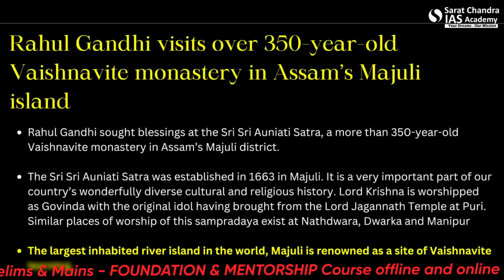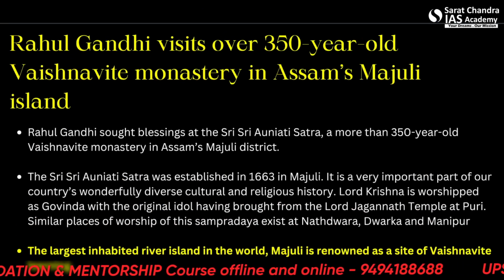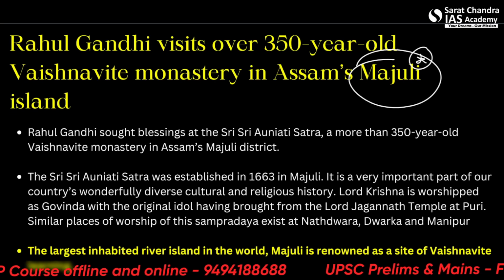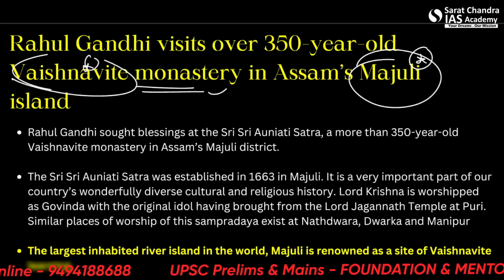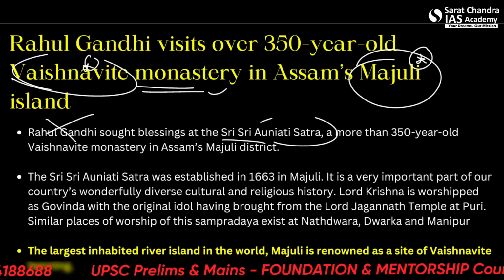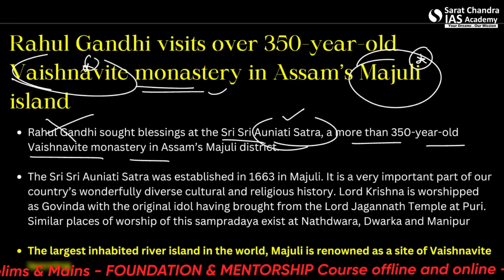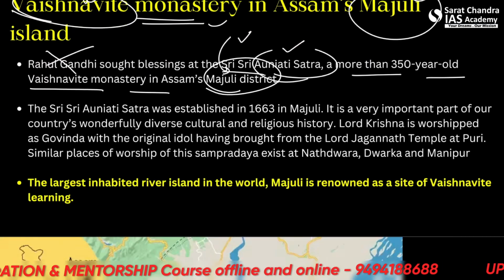Let's talk about the third news, which is Rahul Gandhi visits 350-year-old Vaishnavite monastery in Assam's Majuli Island. So this is important for us. What is Majuli Island? Alright, what is Vaishnavism and which monastery did he visit? Rahul Gandhi sought blessings at Sri Sri Auniati Satra. This is important. A more than 350-year-old Vaishnavite monastery in Assam's Majuli district. So what is this Majuli district and Majuli Island? Alright, this is important for us.